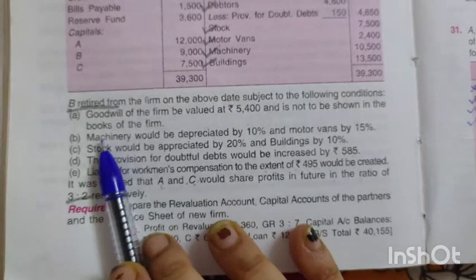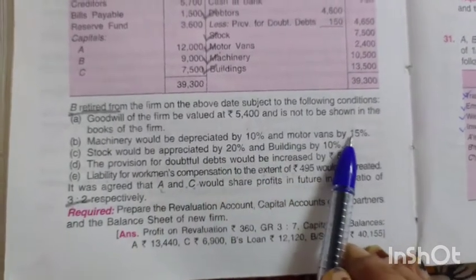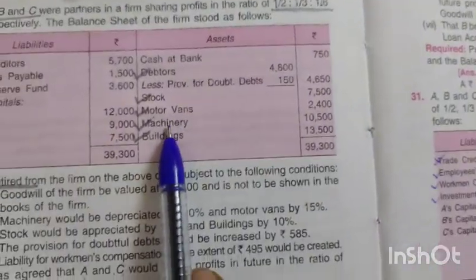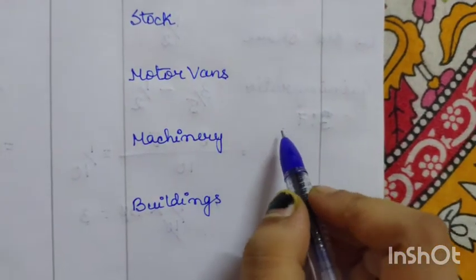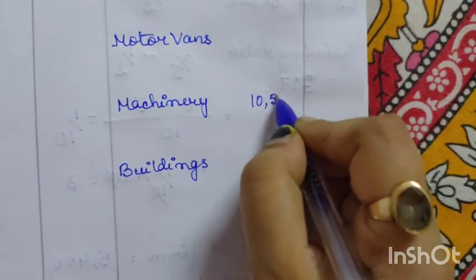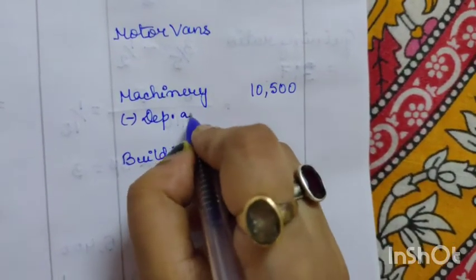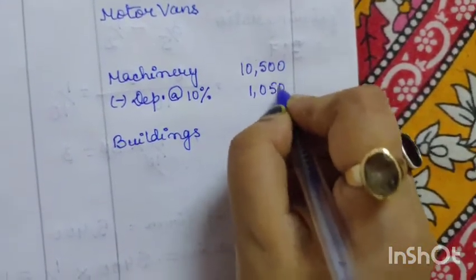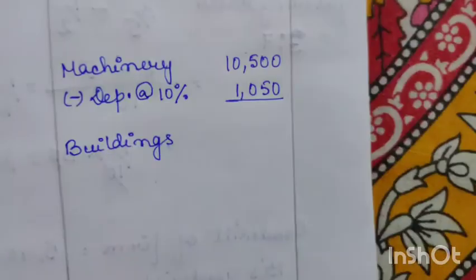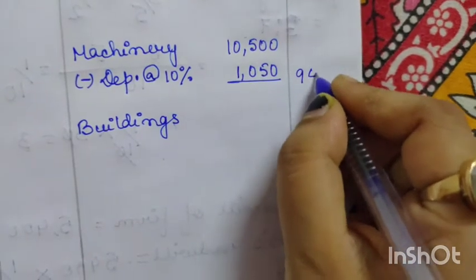So now the next adjustment is machinery would be depreciated by 10% and motor vans by 15%. That means motor vans and machinery would be depreciated. So machinery's value was 10,500 and as per the question, depreciation on machinery was 10%. So depreciation at the rate 10% is 1,050. So 10,500 minus 1,050 will be 9,450.